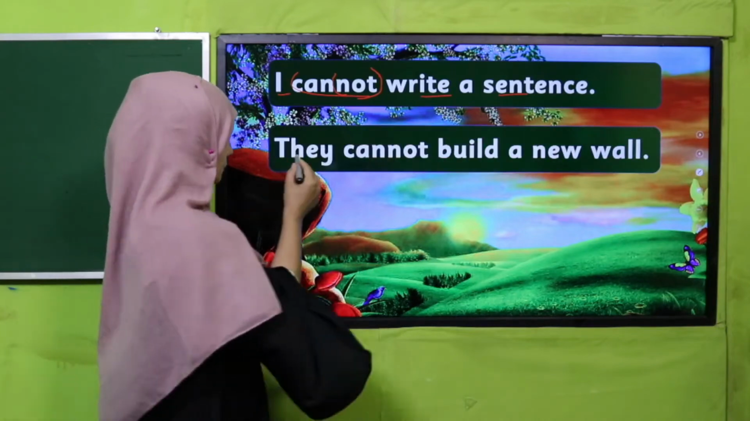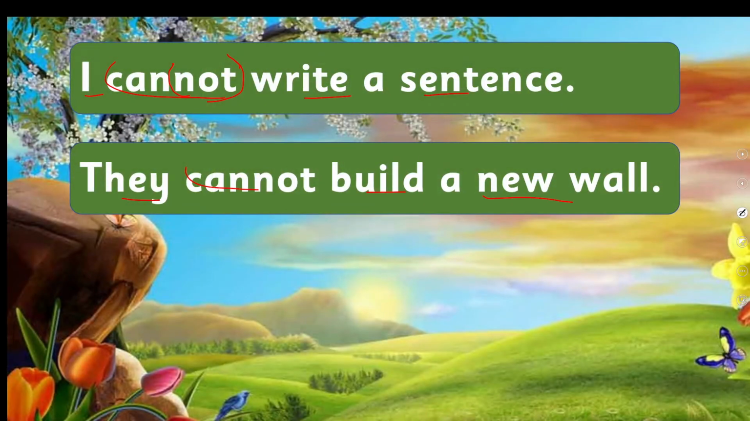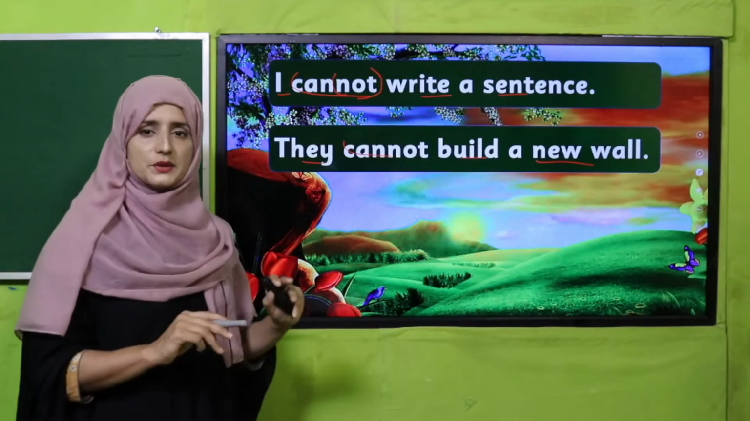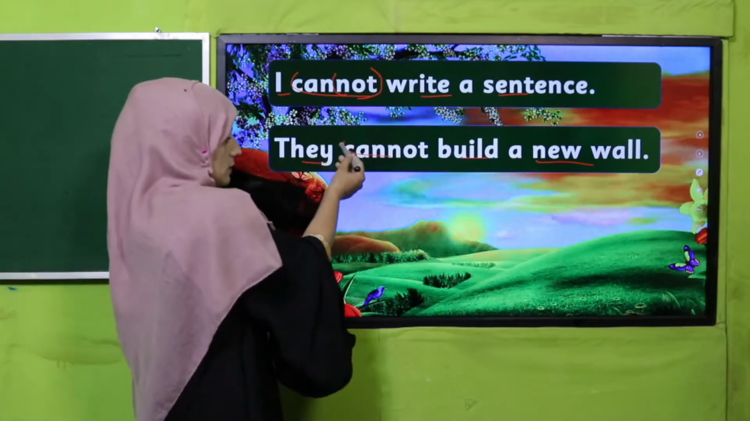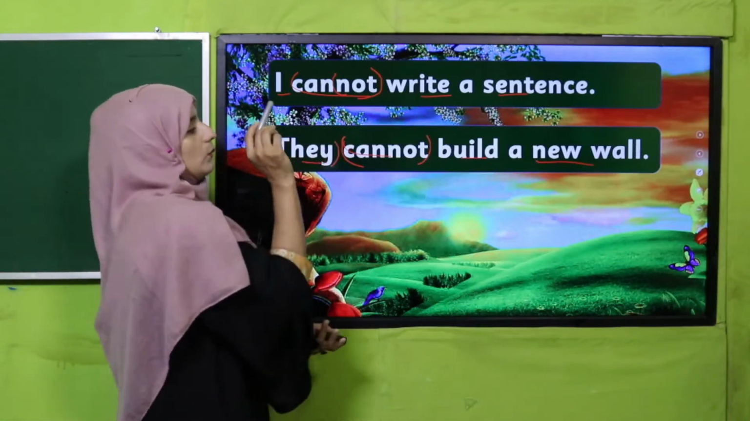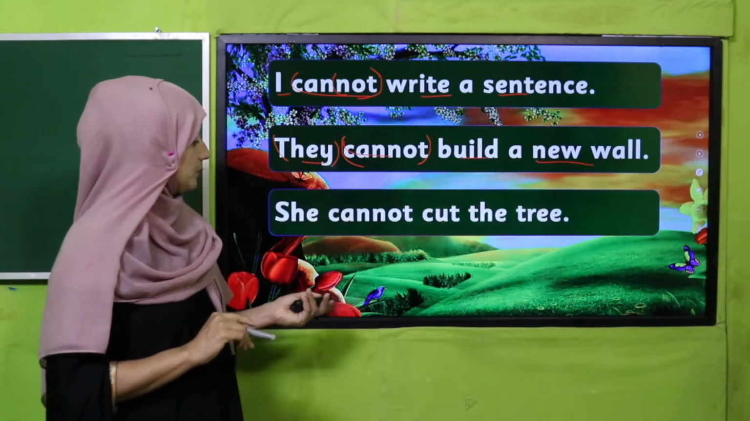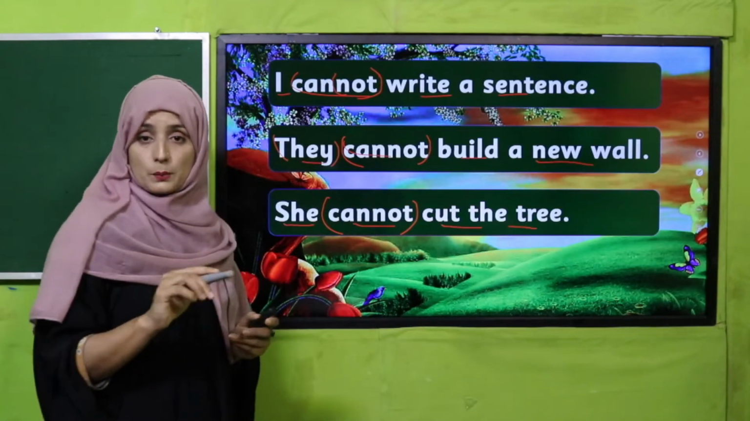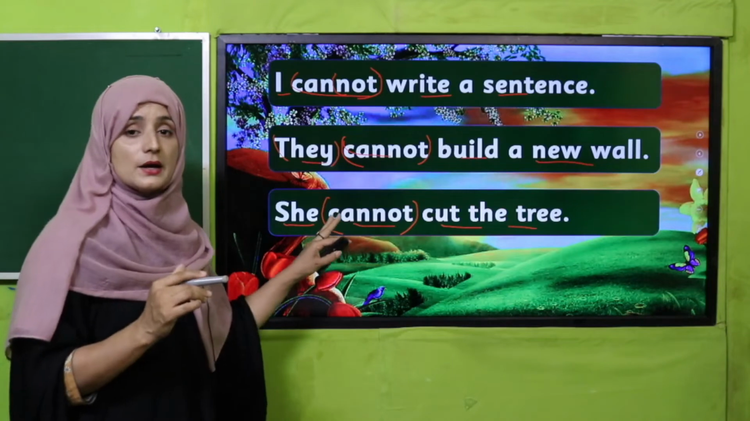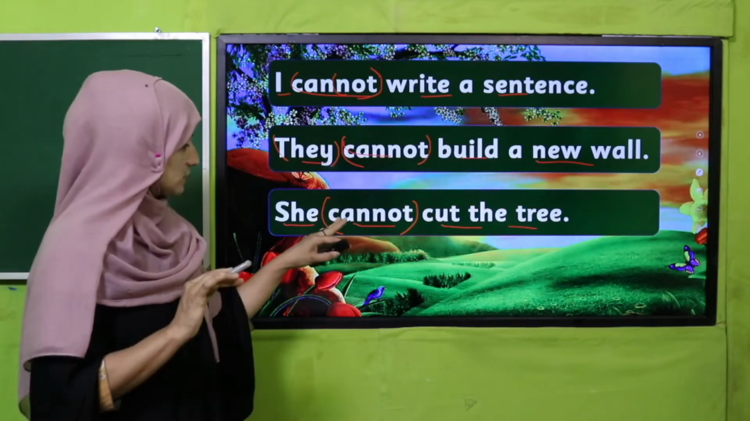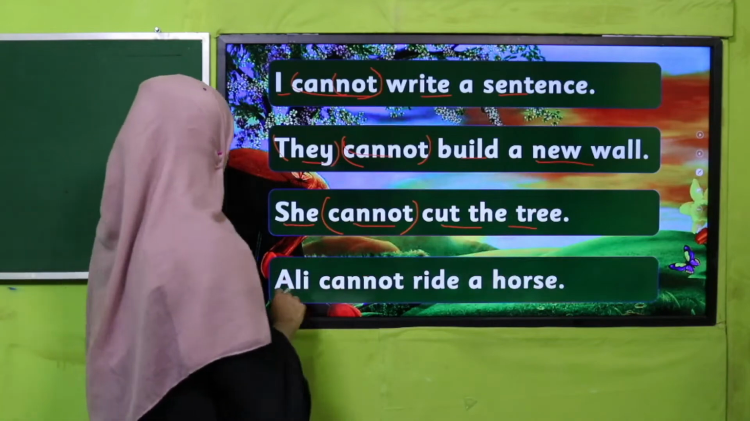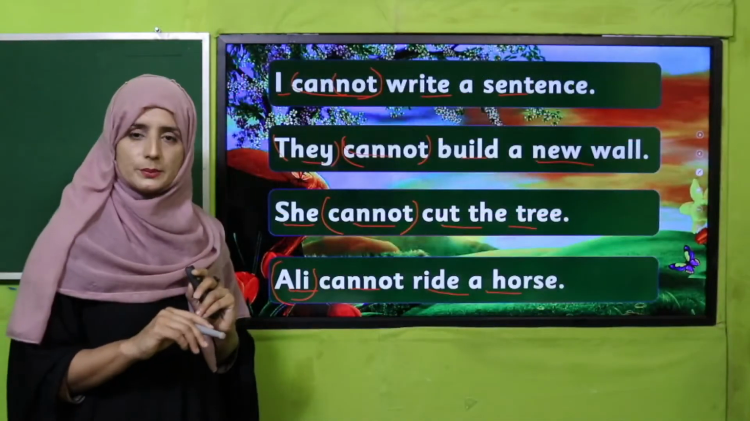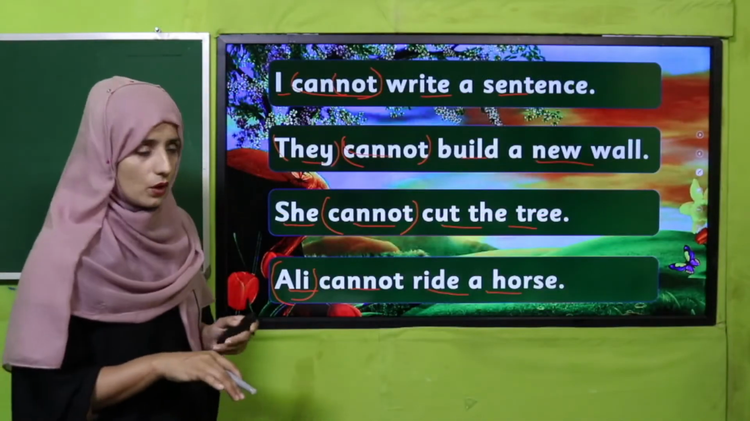See, they cannot build a new wall. I am also not able. I cannot write a sentence, and look at them, they are not able to build a wall. They cannot build the wall. They are also unable. She cannot cut the tree. Now this is prohibition, that we are rejecting the permission: she cannot cut the tree. Next, Ali cannot ride a horse. It's also the inability of Ali, that he cannot ride a horse.